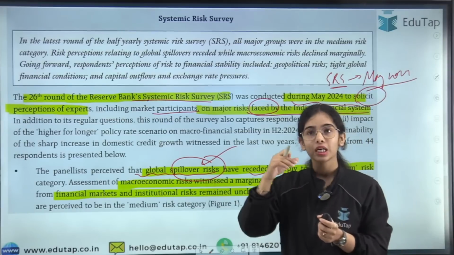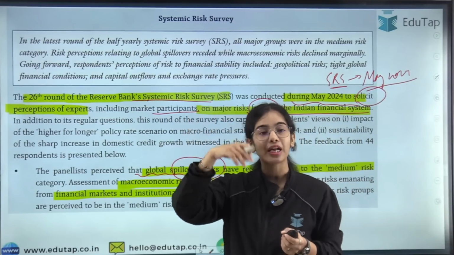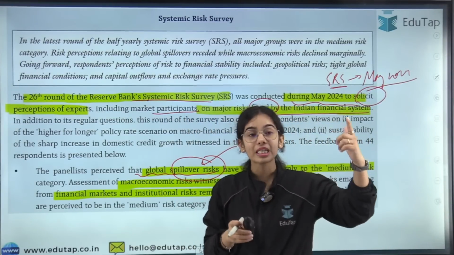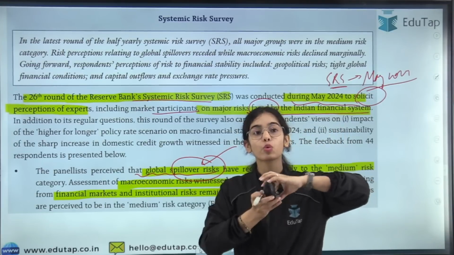If you compare our economy during the COVID time and during recent time, during COVID time the global spillover effect was very high.